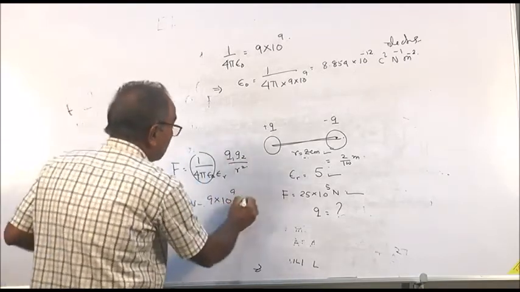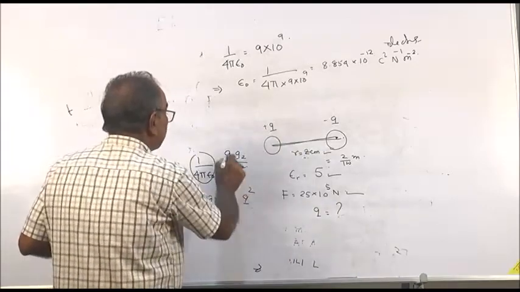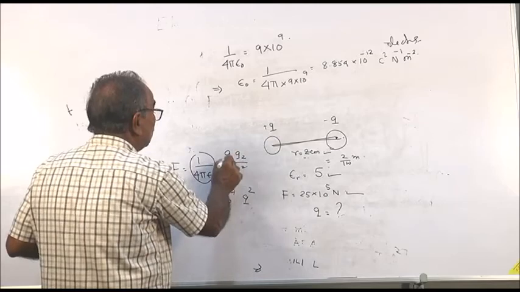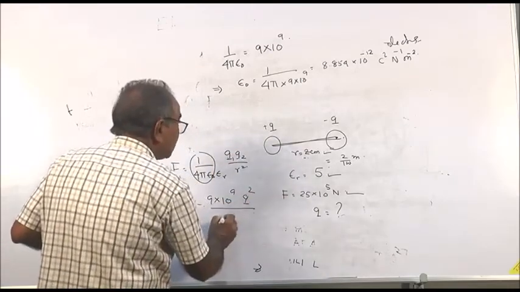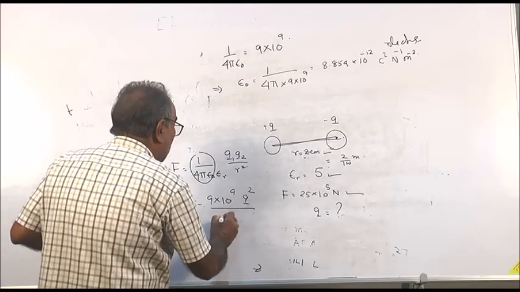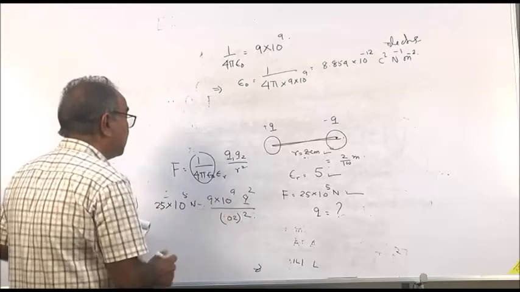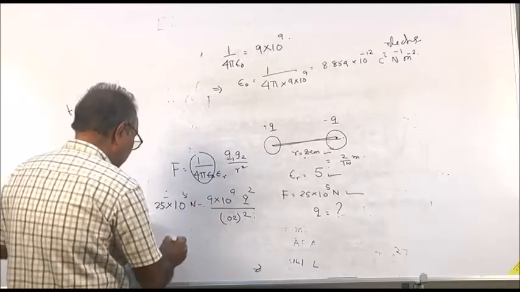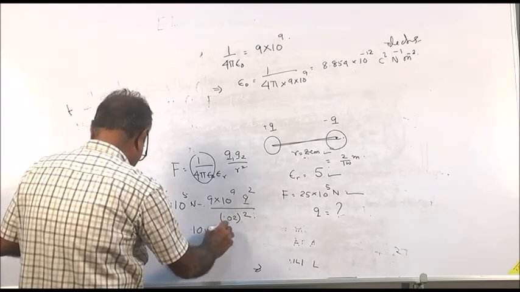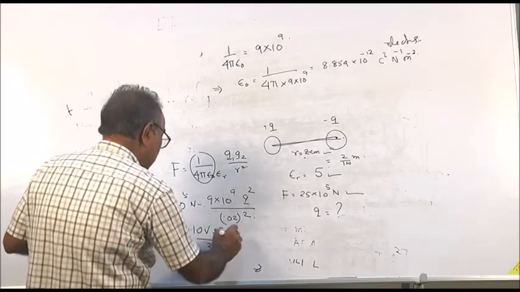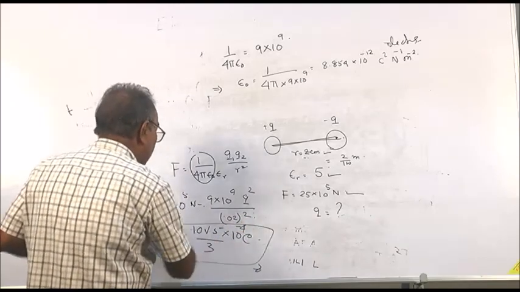Q1 Q2 is not known, but Q1 is equal to Q2. So, that is equal to Q square, divided by r square, where r is 2 by 100 or 0.02 meter. If you calculate, then Q comes as 10.5 by 3 into 10 to the power minus 4 coulomb. You calculate and you will find the value of Q.